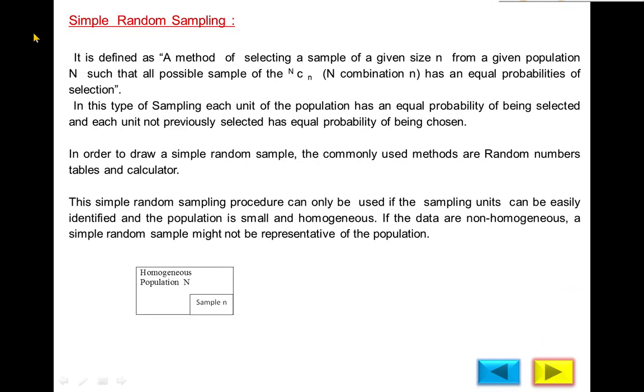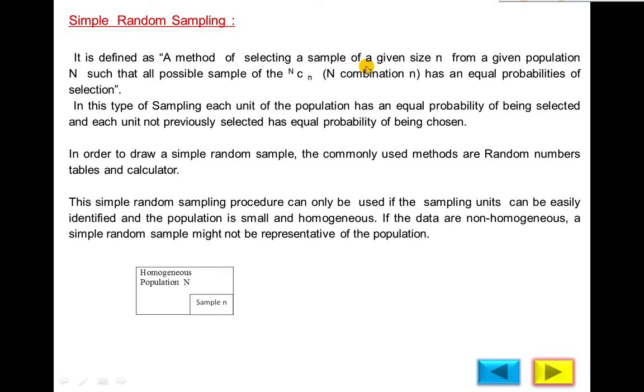Next definition: simple random sampling. There are different sampling methods in statistics, but only two are included in your syllabus. First is simple random sampling. It is defined as a method of selecting a sample. The method of selecting a sample is called sampling. So what is simple random sampling?